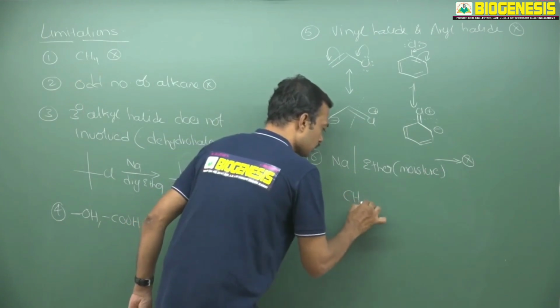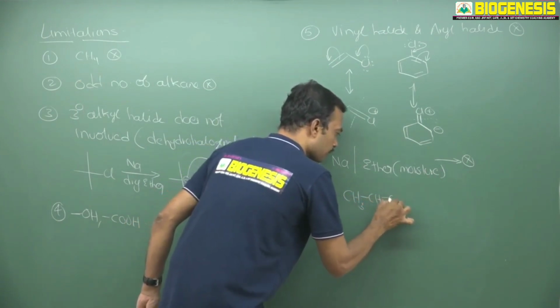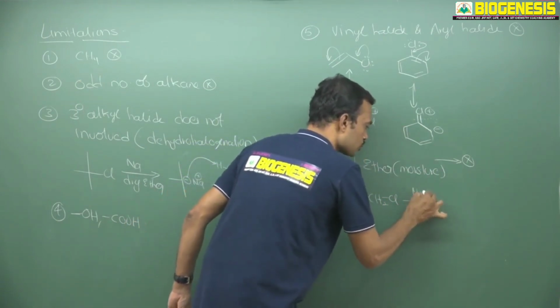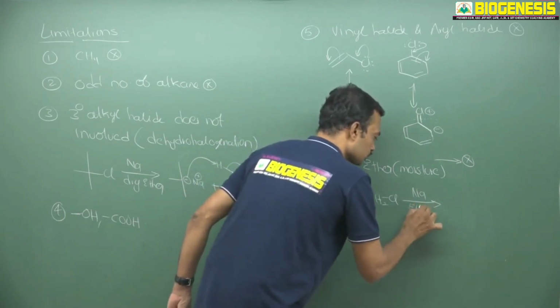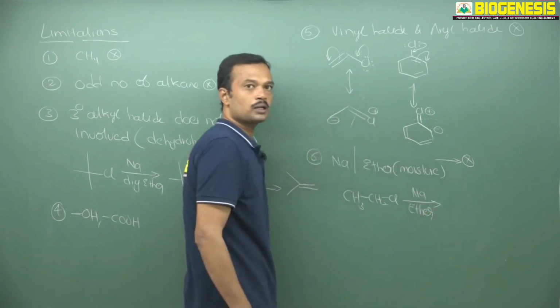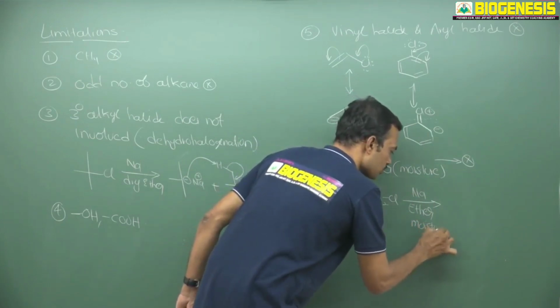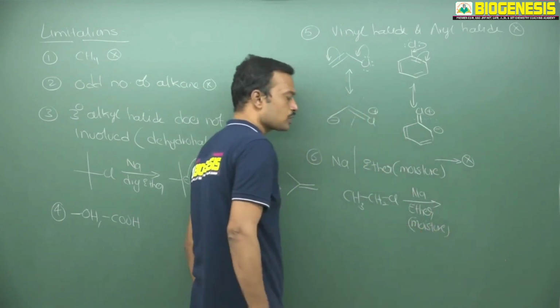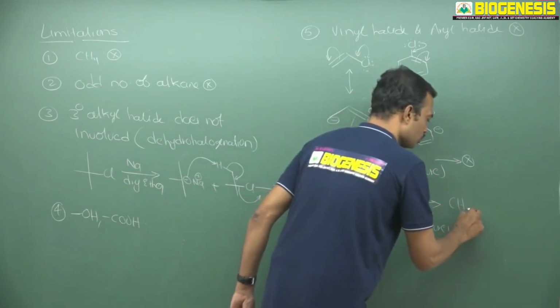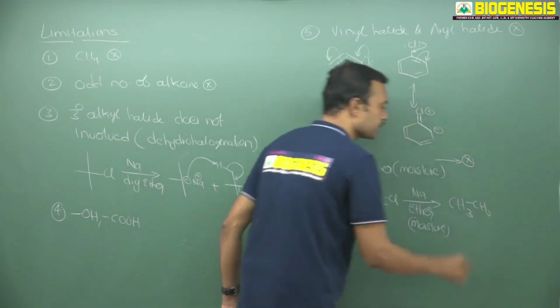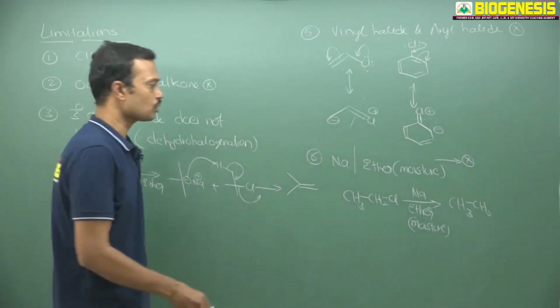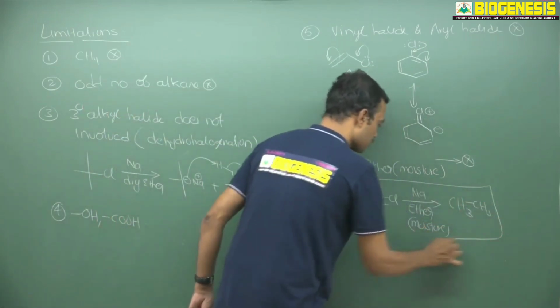Means if I take ethyl chloride in presence of sodium in ether, suppose this ether is not completely dry, some amount of water is present, that is called moisture. Some amount of moisture is responsible to give a hydrocarbon here. So here you may expect ethane, you will not expect any dimerized alkane. So that is the simple method to prepare.